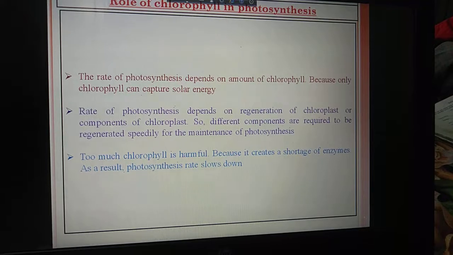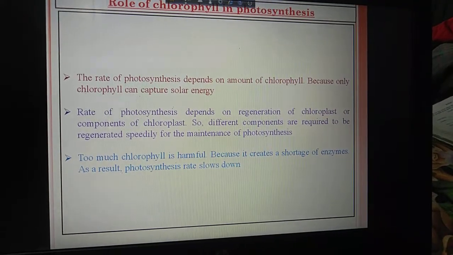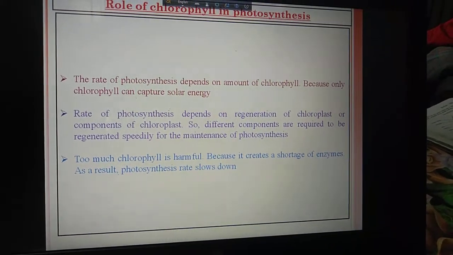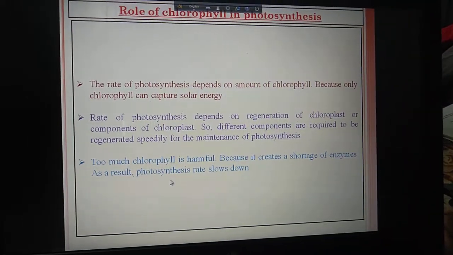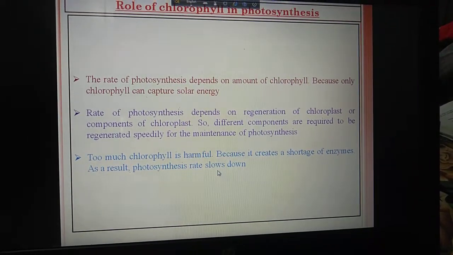Now, too much chlorophyll is harmful. Often it is seen that having too much chlorophyll is also bad, because too much chlorophyll creates a shortage of enzyme. As a result, the photosynthesis rate slows down.